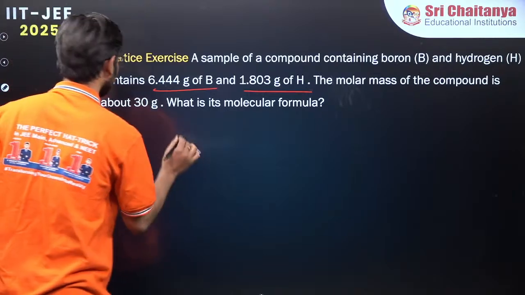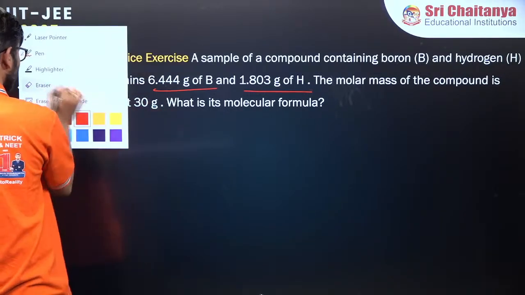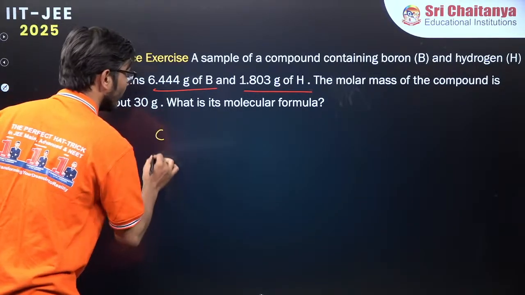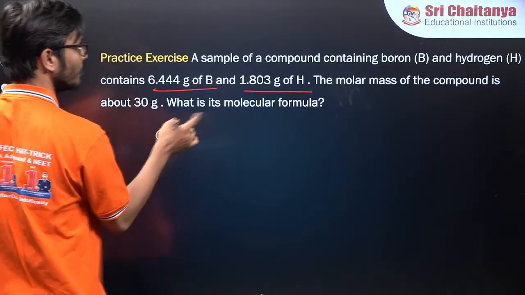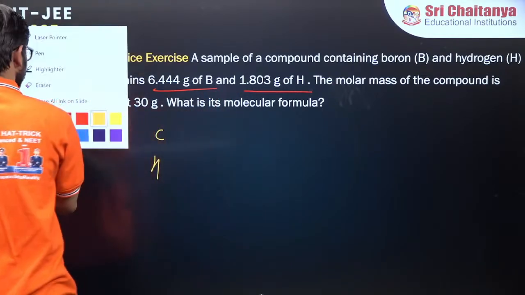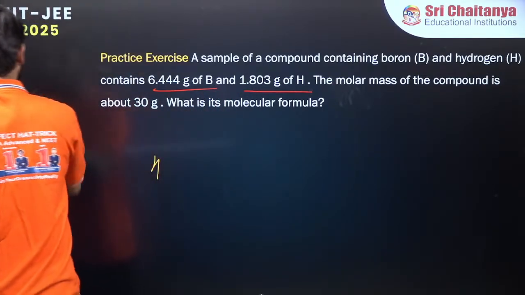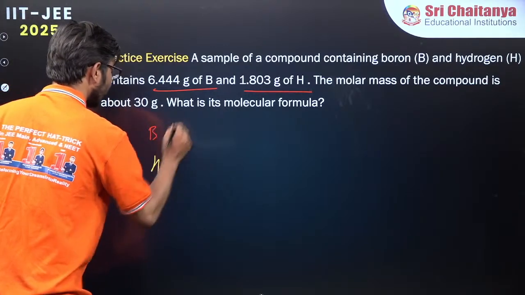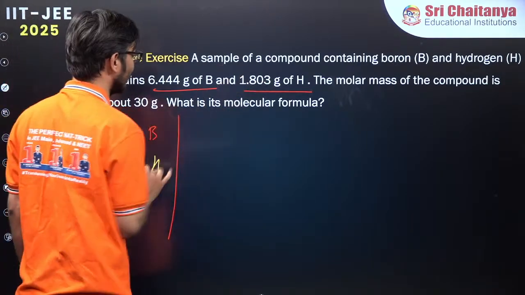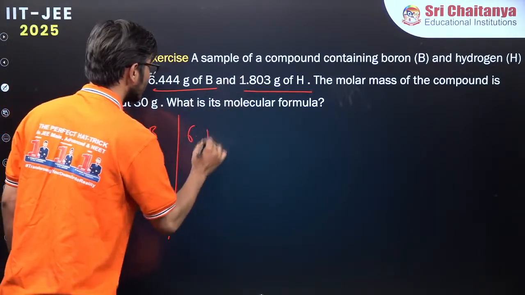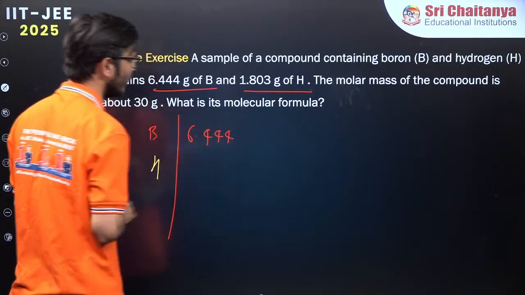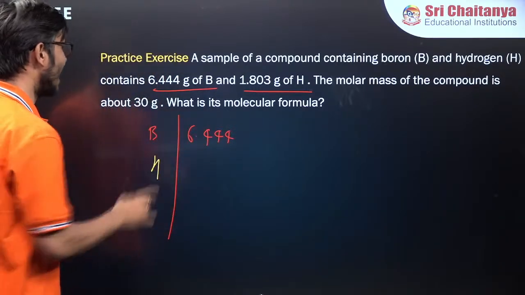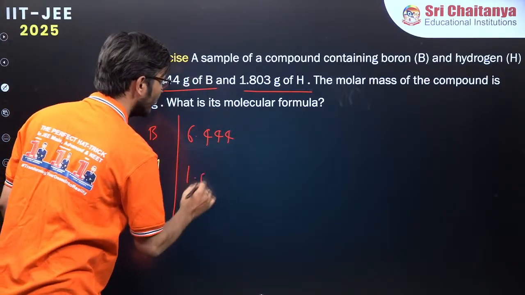So we are having boron and hydrogen. Now see, one step is easier now. Because we are having boron, mass is directly given to us. 6.444 gram is given, and mass of hydrogen is given 1.803.